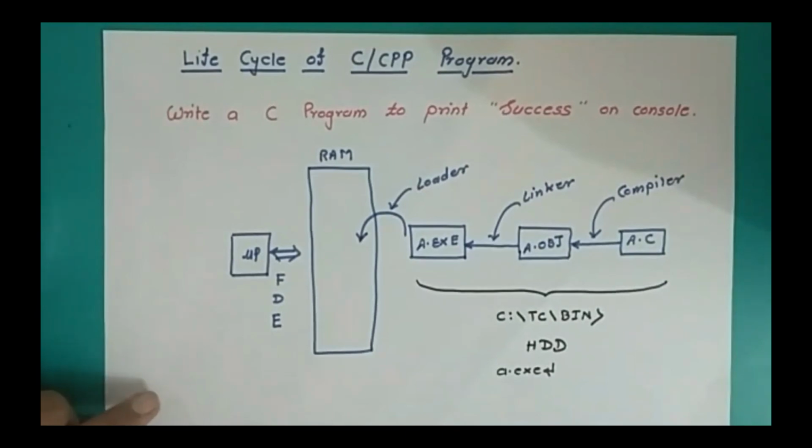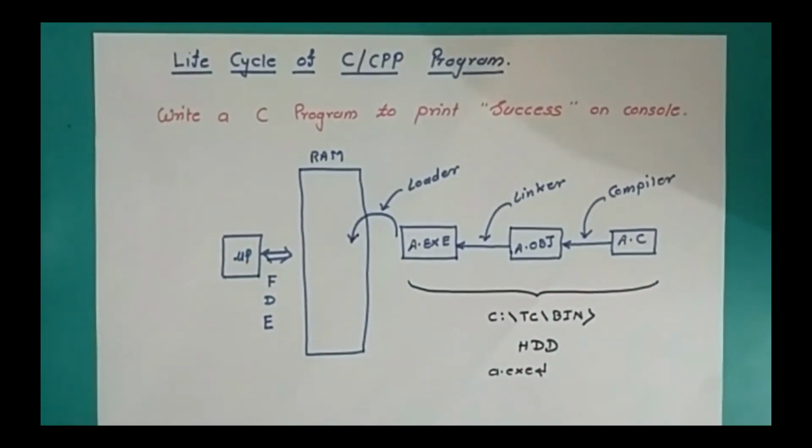So please see that if I want to run my simple C program, I am in need of a compiler, a linker, and a loader, and then the executable file is created, and that file is executed by loading it into the RAM, and then only the microprocessor can go on executing it. So these are the different stages through which my C program goes to get into the executable form, right?